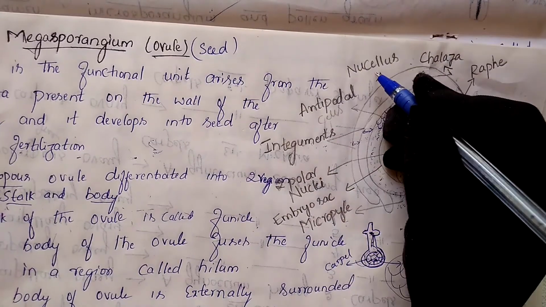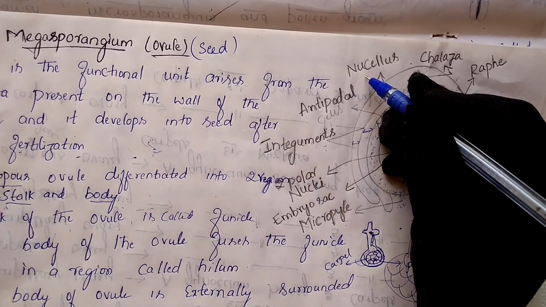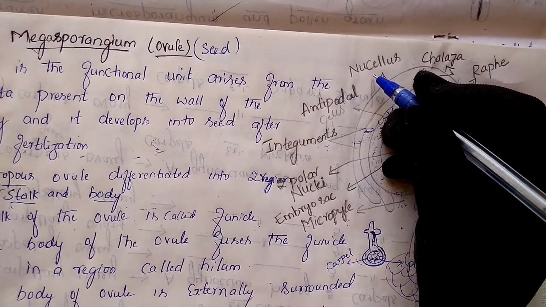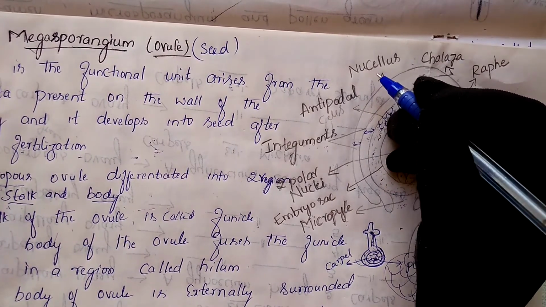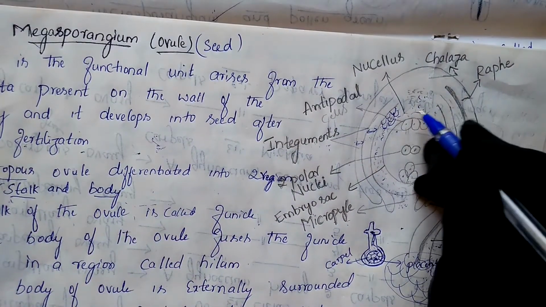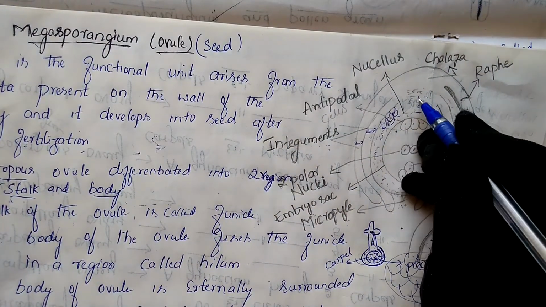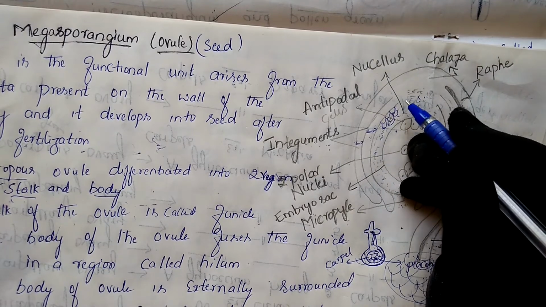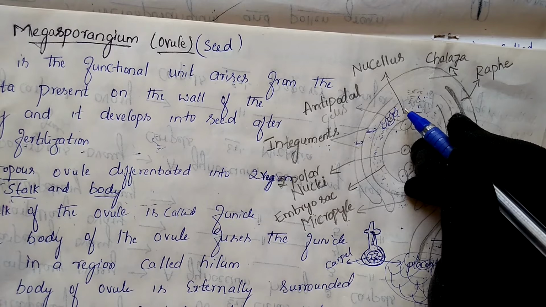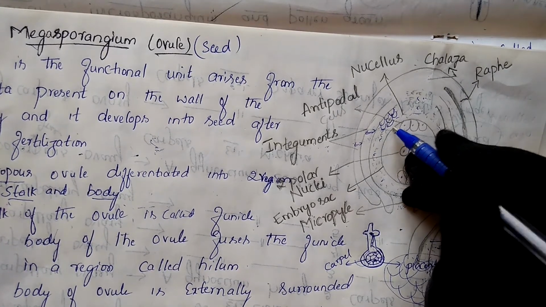Remember, nucellus. Many of them will write nucleus instead of nucellus. If you write nucleus, you will not get any marks. Nucellus is different, nucleus is different. The number of parenchyma cells present in this region, we call it the nucellus, and this nucellus contains the reserve food materials.